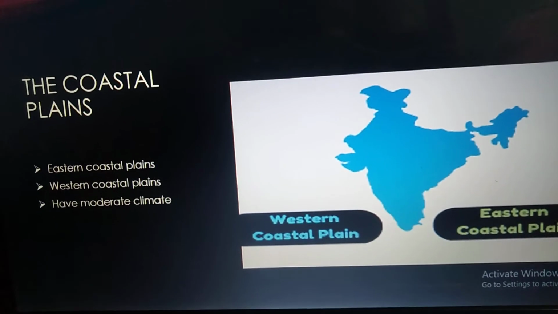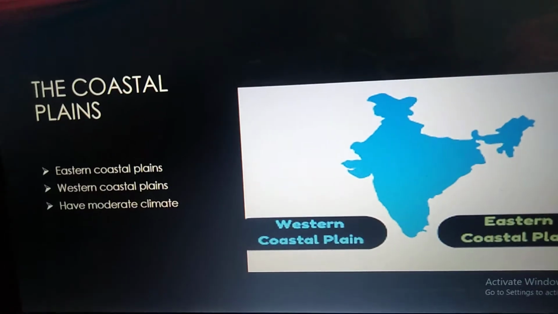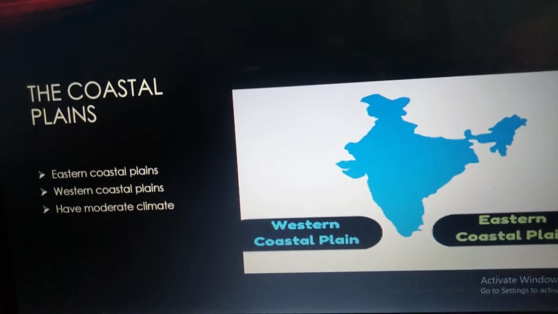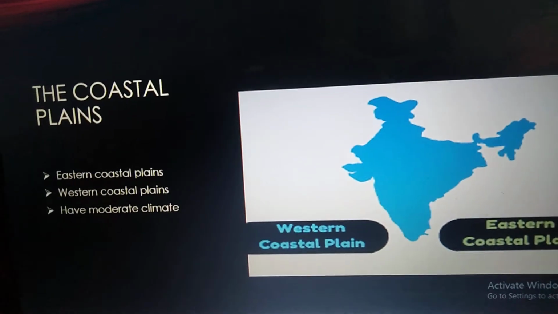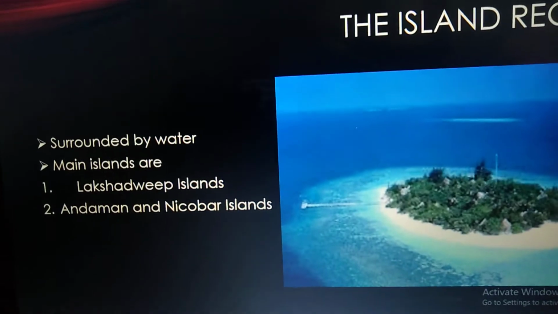They have a moderate climate. Since these are located near the sea, they have a moderate climate. It is neither hot nor cold over there. This is about the coastal plains.